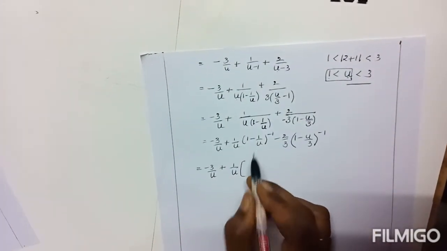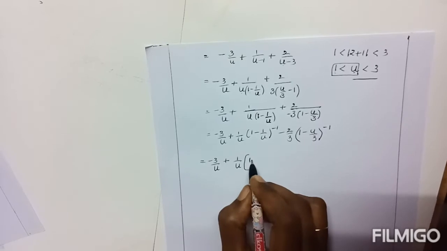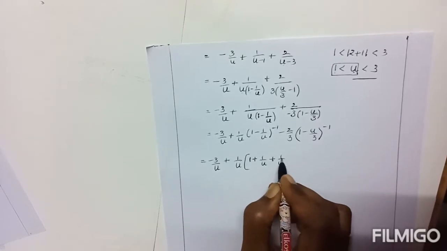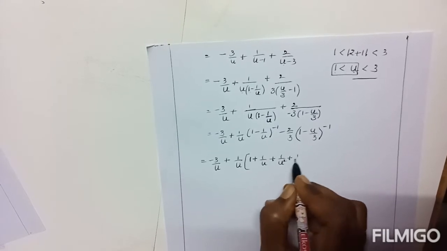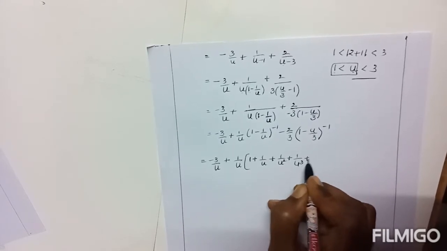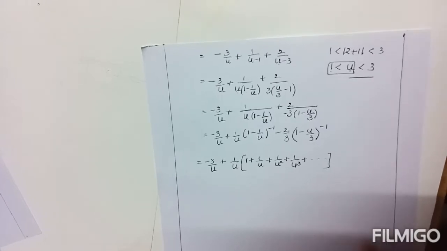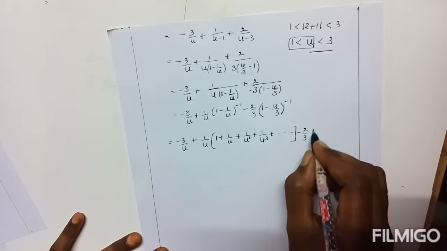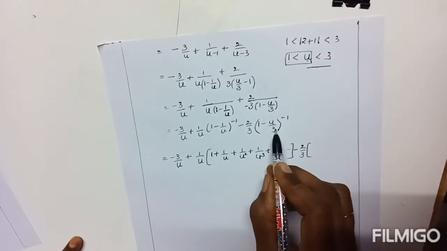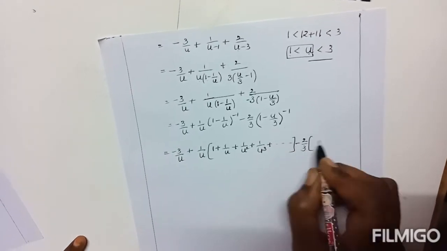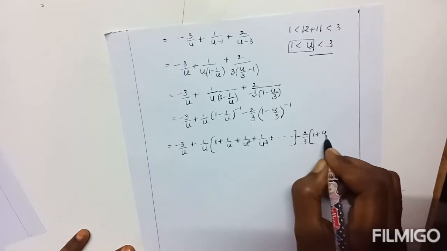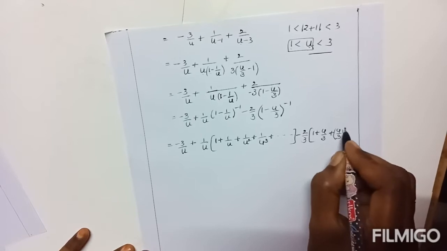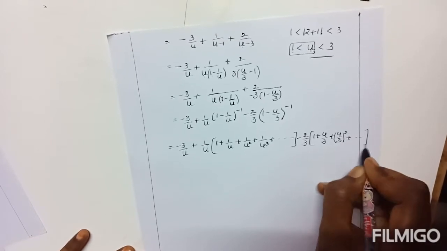Similarly here also the same. Now according to that, 1 plus 1 by u plus 1 by u square plus 1 by u cube plus and so on, as per the infinite series, minus 2 by 3. Here also this is 1 minus z whole power minus 1, which is 1 plus u by 3 plus u by 3 whole square plus and so on.